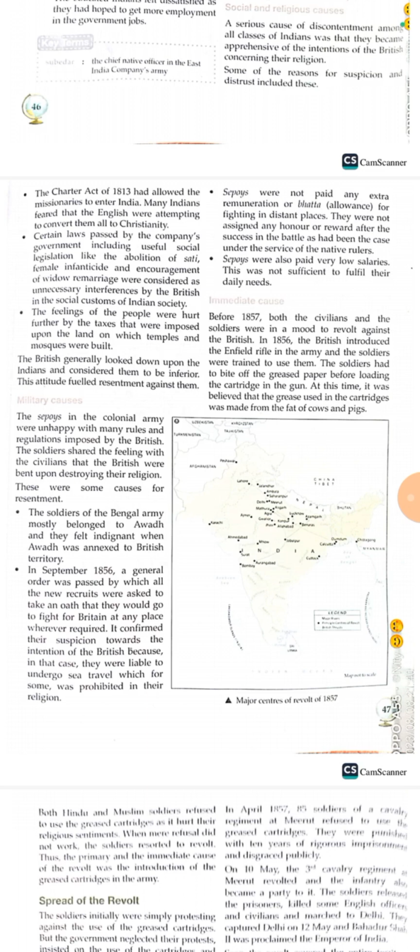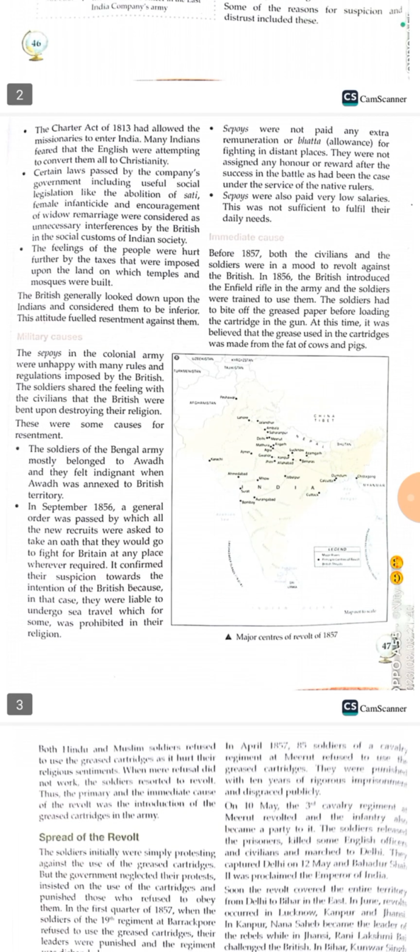Actually, what happened is that the British believed there were many evils in Indian society, like the practice of sati, and widows were not allowed to remarry, right? So that's why they passed some laws to stop all these evils. Although these reforms were for the benefit of Indians, Indians began to feel that the British were destroying their social customs and traditional way of life, right?